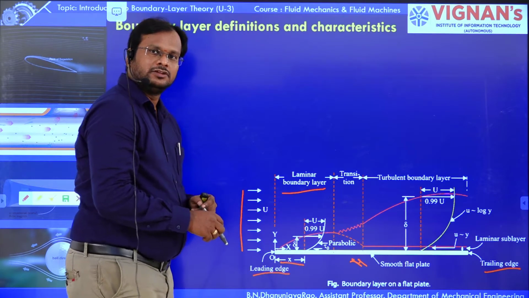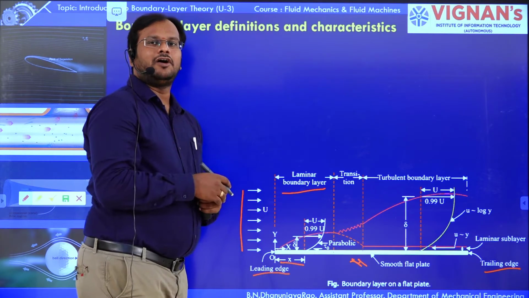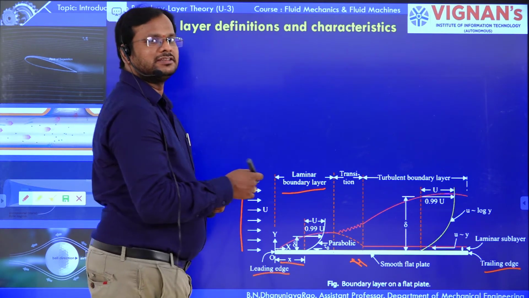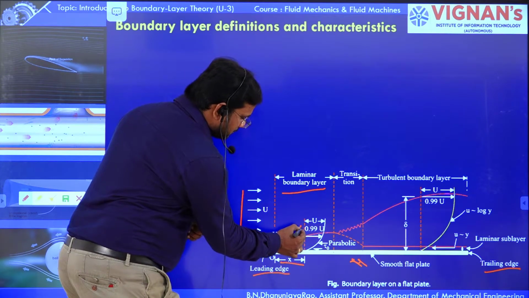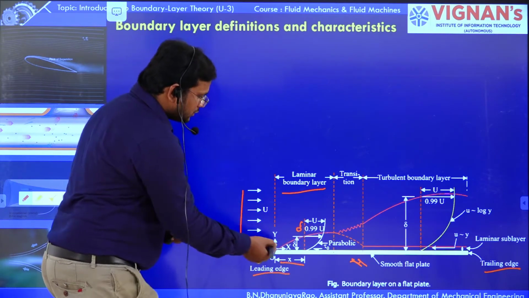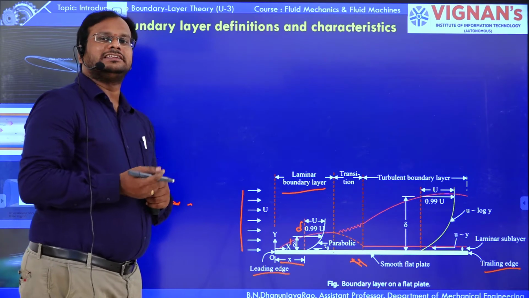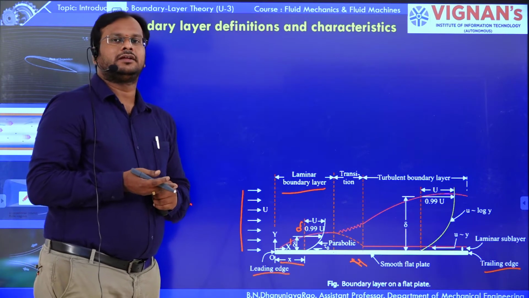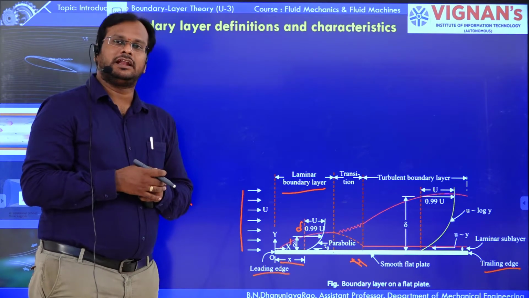At that particular x, the vertical distance of the boundary layer is the boundary layer thickness, which is delta. The vertical distance of the boundary layer at a distance x is delta.